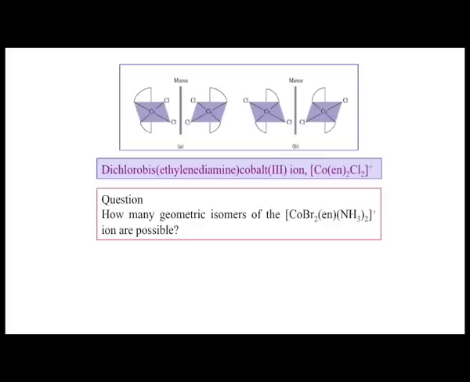So, we simply see the positioning of these groups, because this is nitrogen, this is also nitrogen. So, four of the positions around cobalt will be occupied by nitrogen donors of different origin. One is coming from the ammonia and the other type is coming from the ethylene diamine, and apart from that we can have the two bromide groups, like the two chloride groups, attached to the cobalt center.